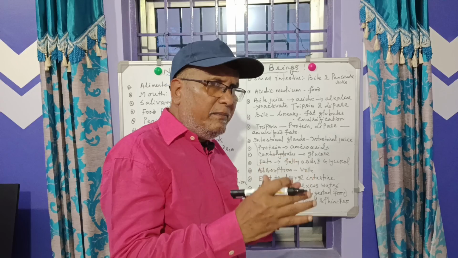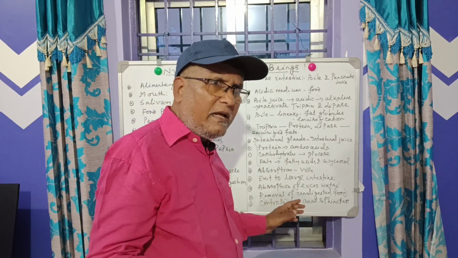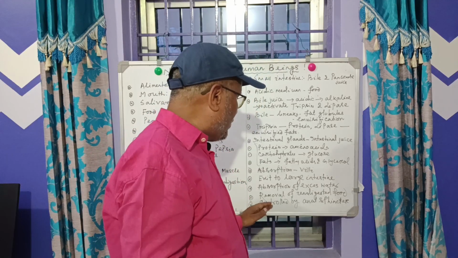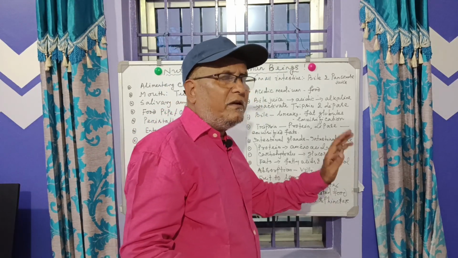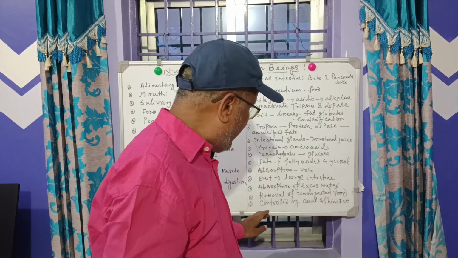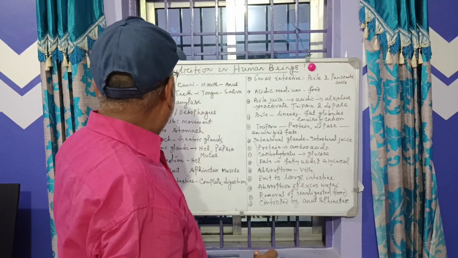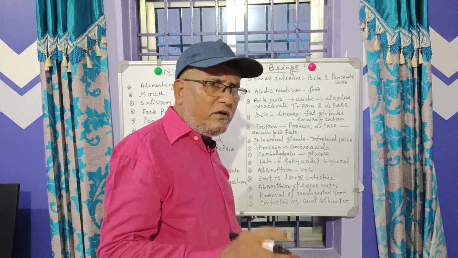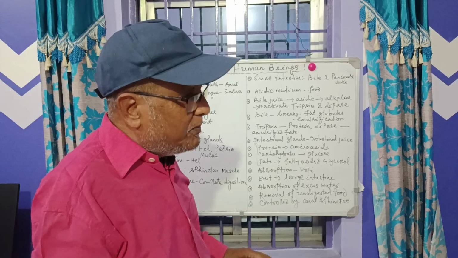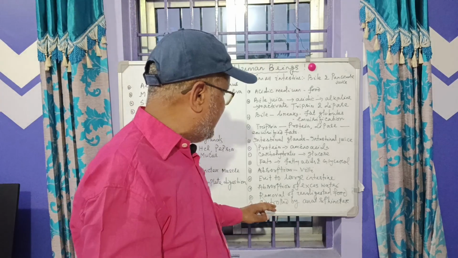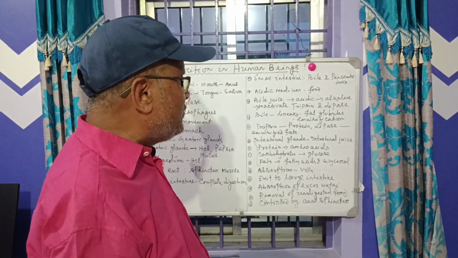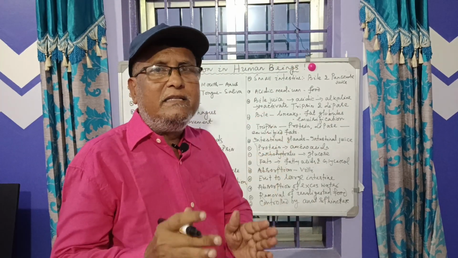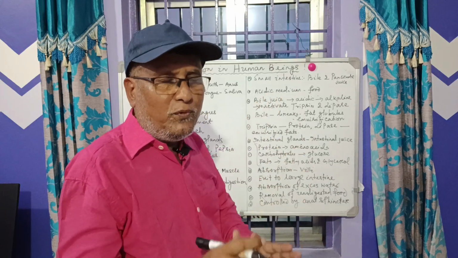They are removed out through the anus, and the removal is controlled by the anal sphincter. So from taking food, that is called ingestion, to the anus, the removal of food is called defecation, that is egestion. From ingestion to egestion, these are the steps of the digestive system or digestion of food.